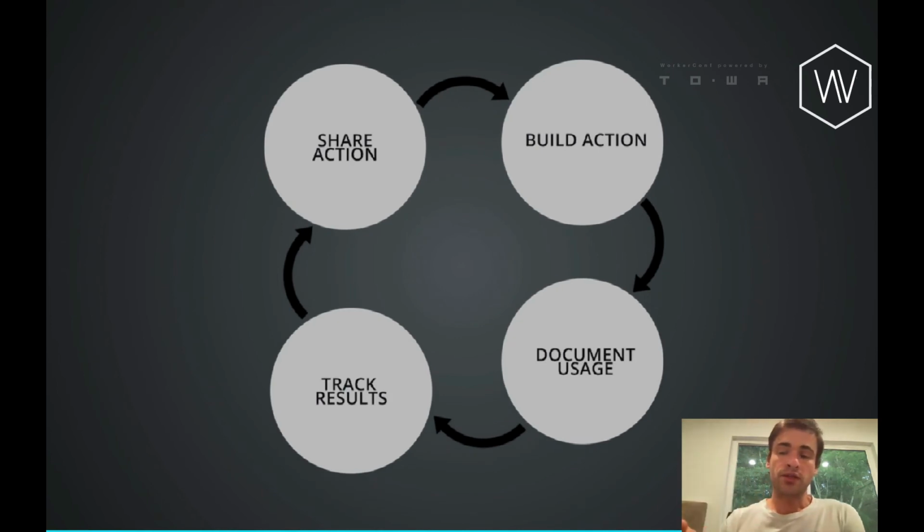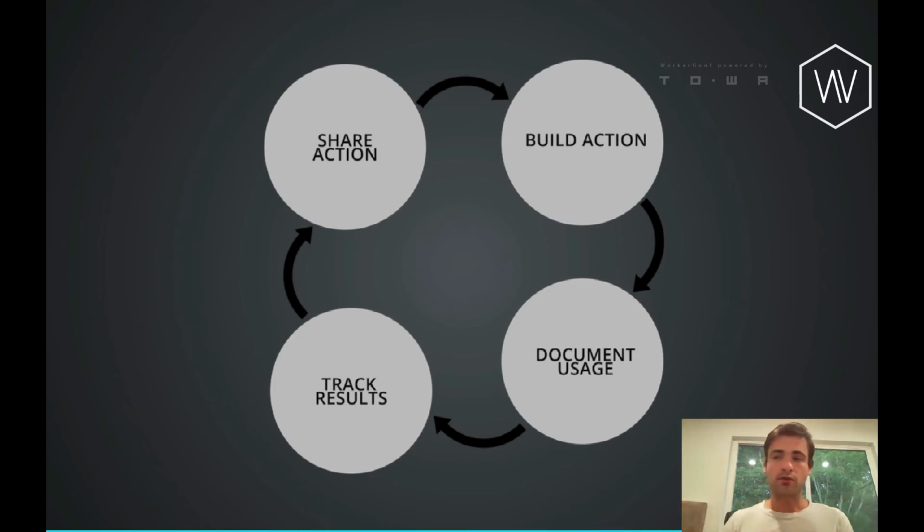So we can build an action, document its usage, track the results, and then share it with other people. Just like we saw in that initial demo, I had a list of blocks and actions that other people had built. And so I can say, hey, is there an example that includes this keyword in its description, or references this field, or uses this function? If so, let me take a look at it and see if it does what I want it to do. And if it does, then great. I can just bring that in and use that in any of my clients.